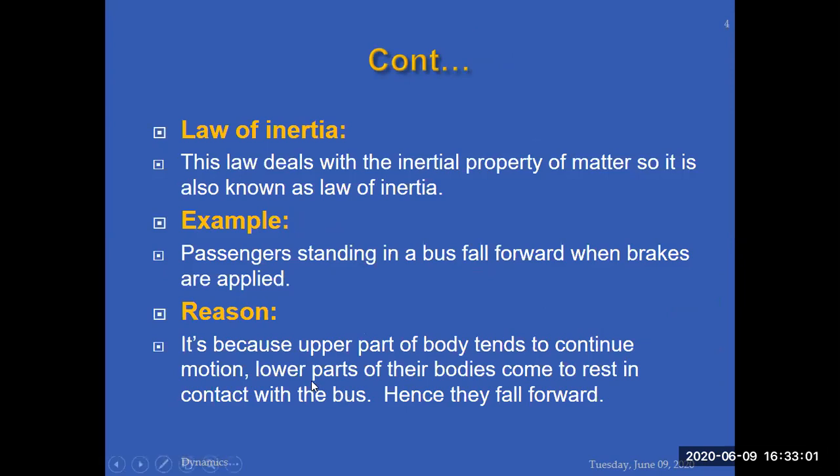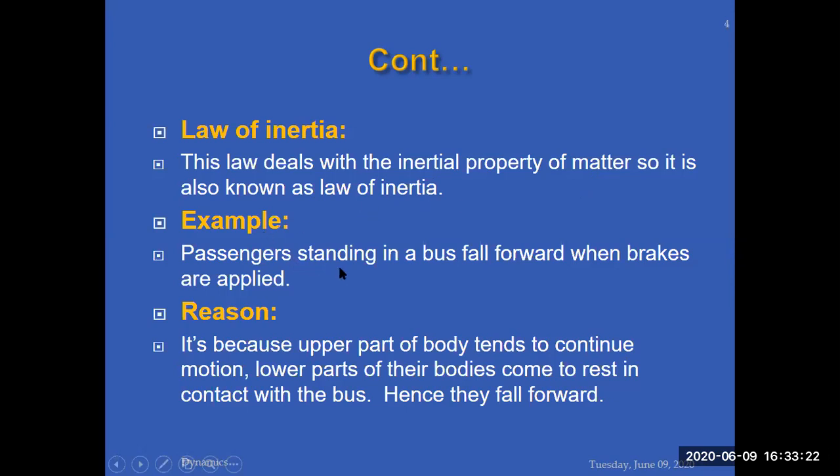How this law deals with the inertial property of a matter, so it is known as law of inertia. Newton's first law of motion is also known as law of inertia. Sometimes it is asked why Newton's first law of motion is called law of inertia. The answer for that question is the property of matter, so it is also known as law of inertia.